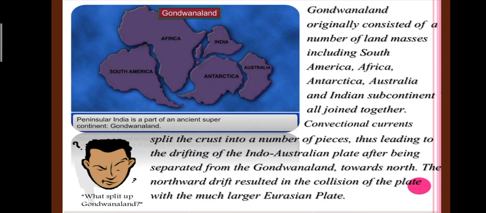And this Indo-Australian plate separated from this big landmass, the Gondwana land, towards the north side. It split towards the north part. The northward drift resulted in the collision of the plate with the much larger Eurasian plate. And the northward drift resulted, what resulted? It formed the Eurasian plate.